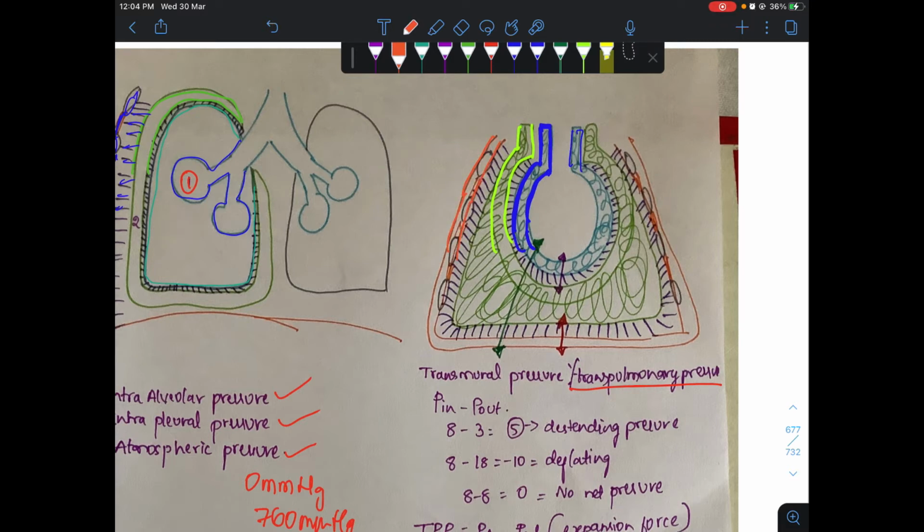And the pressure in between the alveoli and the pleural cavity is called the transpulmonary pressure, and the pressure in between the pleural cavity and the atmosphere is called the transthoracic pressure, and the pressure all the way from alveoli to the atmosphere is called the transrespiratory pressure. Here transpulmonary pressure is important, the pressure between the alveoli and the pleural space.